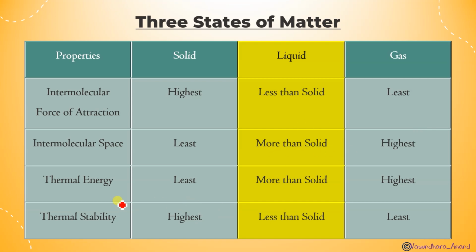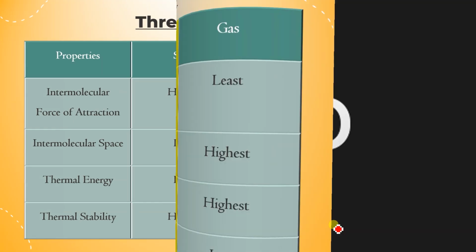Thermal energy की बात करें तो again solid will have the least, gases the highest, and liquid more than solid but less than gas. Similarly, thermal stability will be highest for solid, least for gas, and for liquid lesser than solid. So this is a comparative study.